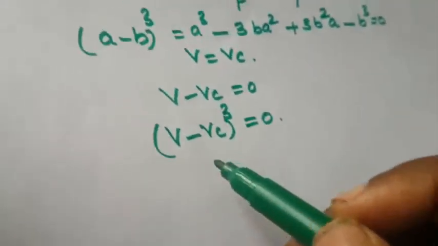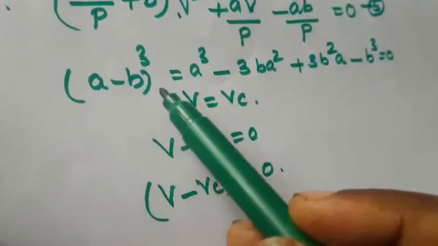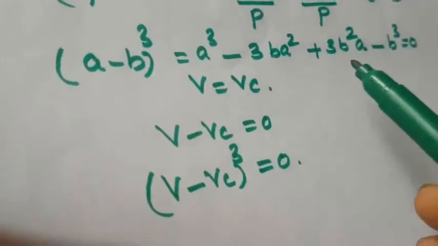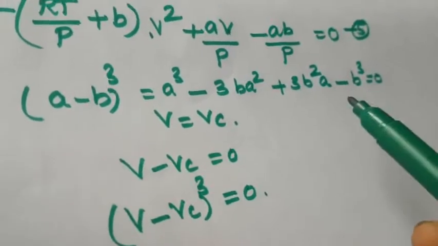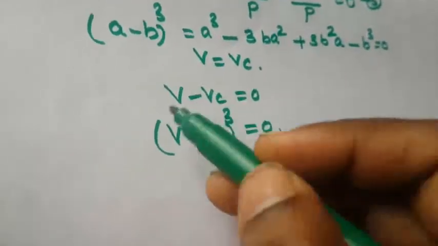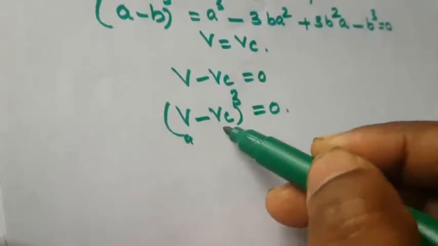Next is the cubic equation. What is the cubic formula? A minus b the whole cube, a cube minus 3 a square b plus 3b square a minus b cube. Okay, so this is the cubic equation, right? Now this is considered as a, this is considered as b.